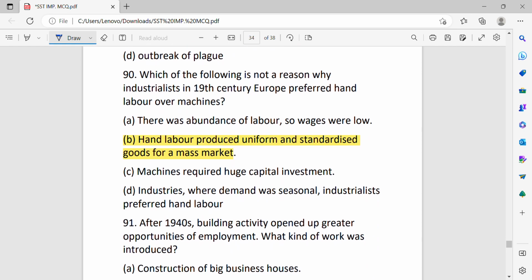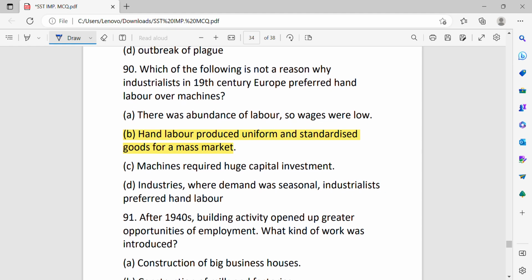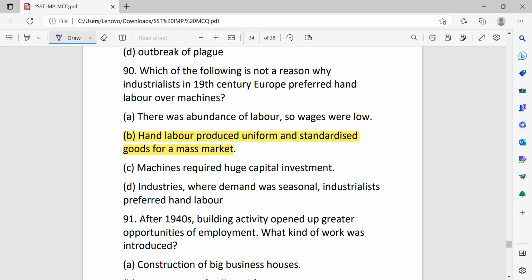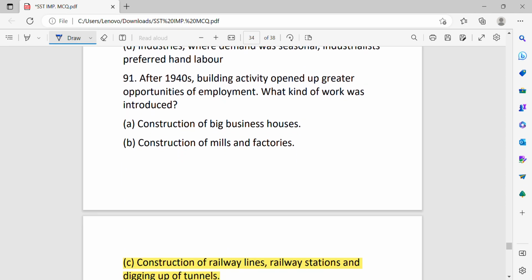Which of the following is not a reason why industrialists in 19th century Europe preferred hand labor over machine? Hand labor produced uniform and standardized goods for a mass market. After 1840s, building activity opened up greater opportunities of employment. What kind of work was introduced?